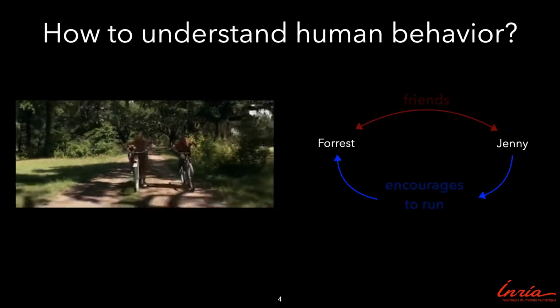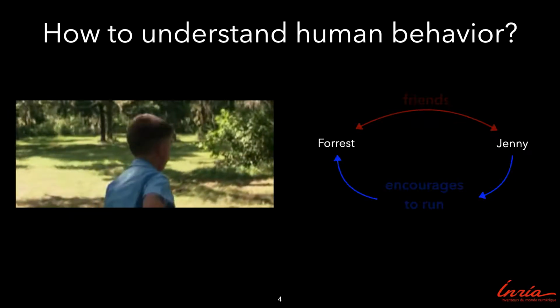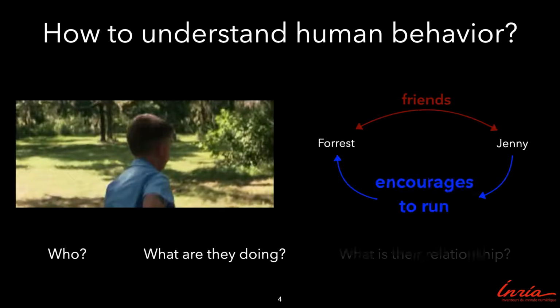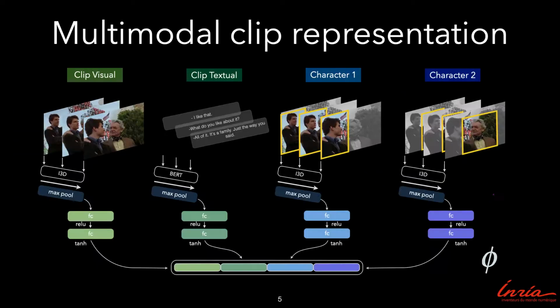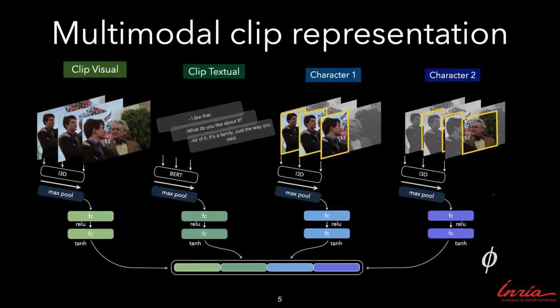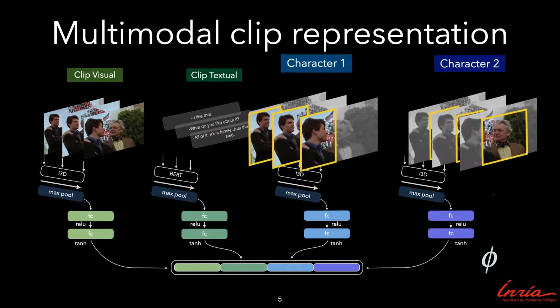Note that interactions and relationships are directed from one person to another. The goal of our work is to answer who, what are they doing, and what is their relationship. Watching a movie entails seeing the action on screen and understanding the situation based on dialogue. We use multiple modalities to represent a video: the whole visual clip, character dialogue, and person-specific visual information.